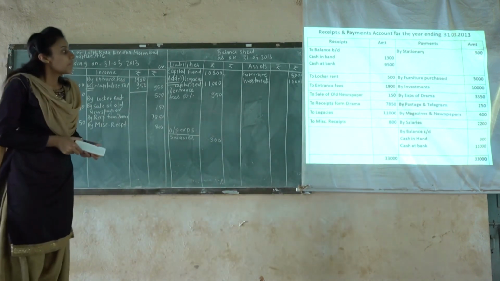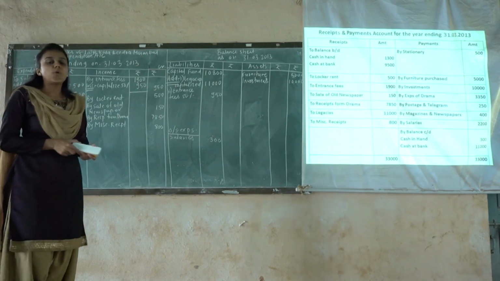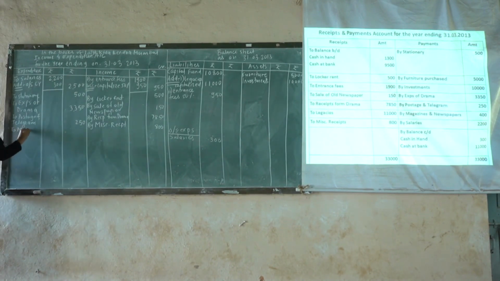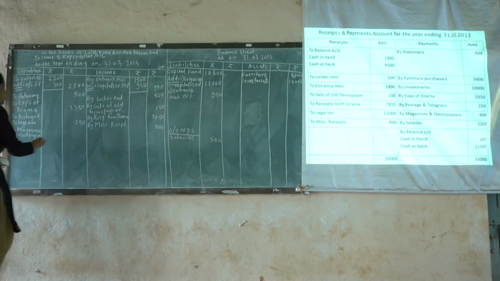Then next is by magazines and newspaper, rupees 400. Again, it is a kind of revenue expense, meaning regular expense. Therefore it will be posted on the expenditure side, to magazines and newspaper, and the amount is rupees 400.